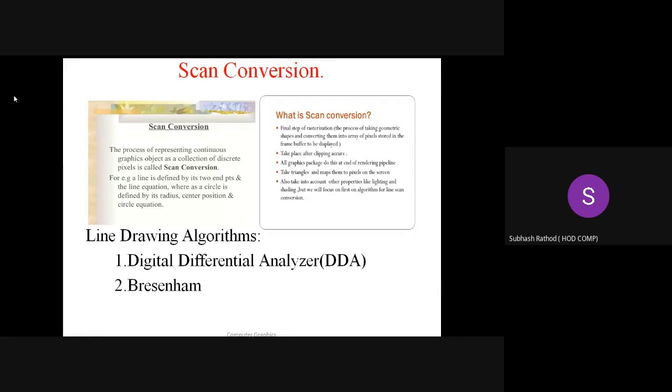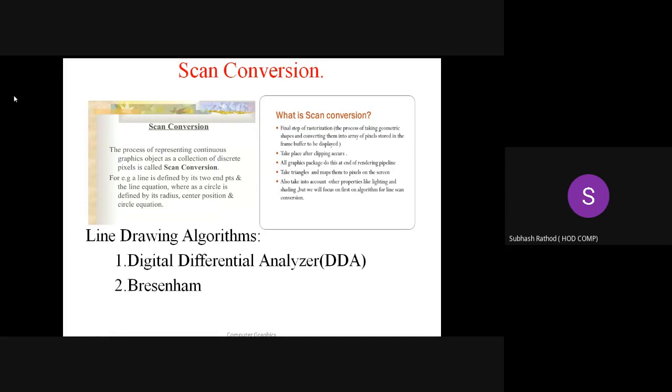It is the process of taking a geometric shape, the graphic shapes, and converting them into an array of pixels. An array of pixels means the collection of pixels stored in the frame buffer to display. This is a very concrete definition of scan conversion.